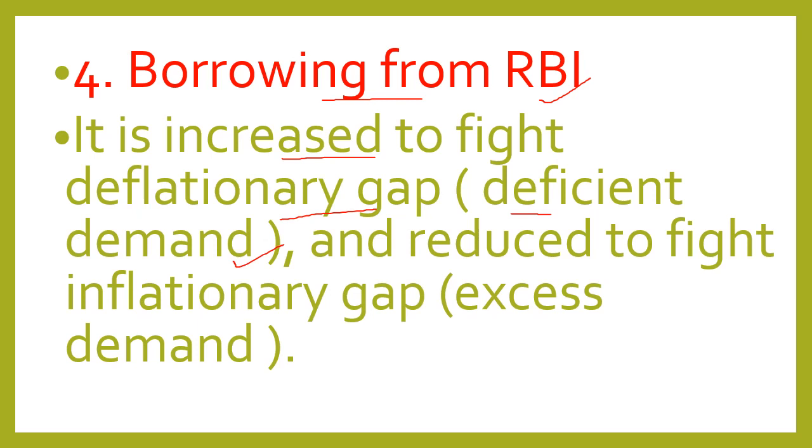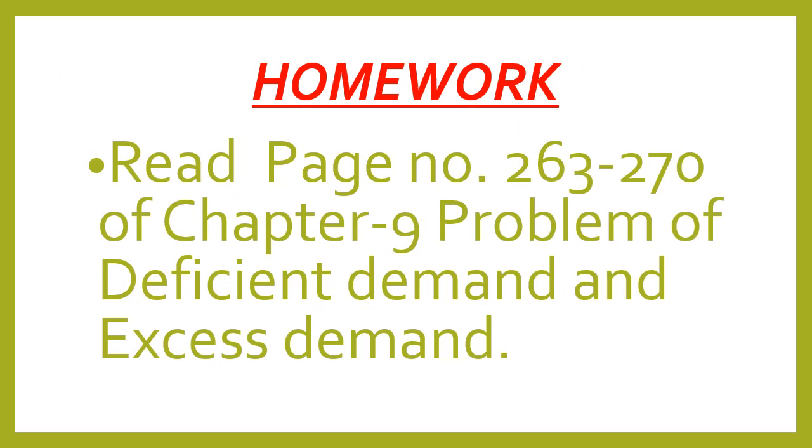And it is reduced to fight inflationary gap or excess demand. When borrowing from RBI is reduced, the purchasing power of the people is also reduced. Their demand is reduced, which means excess demand is corrected. So these were the fiscal policies of correcting deficient and excess demand. In the next video, we shall discuss the monetary policies for controlling excess and deficient demand.